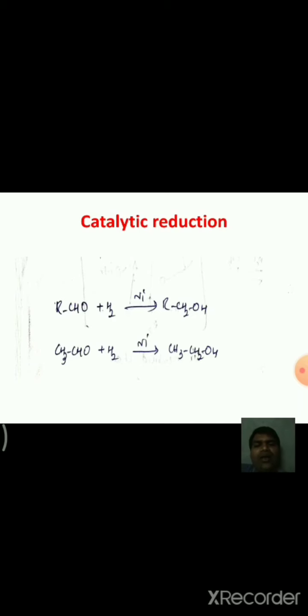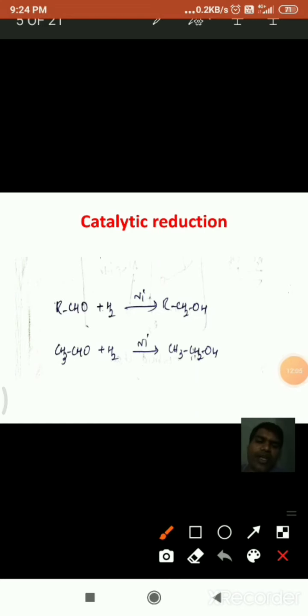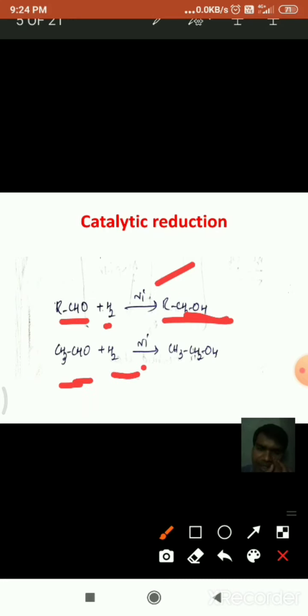For example, see here, this is an aldehyde, and with hydrogenation in the presence of nickel it forms a primary alcohol. RCHO is converted into RCH2OH. Very simple reaction. This is acetaldehyde, which is hydrogenated in the presence of nickel and converted into the ethanol molecule, which is a primary alcohol.